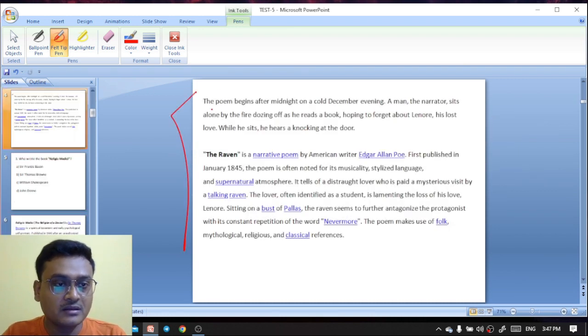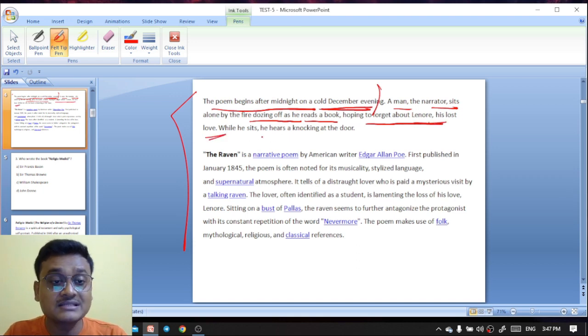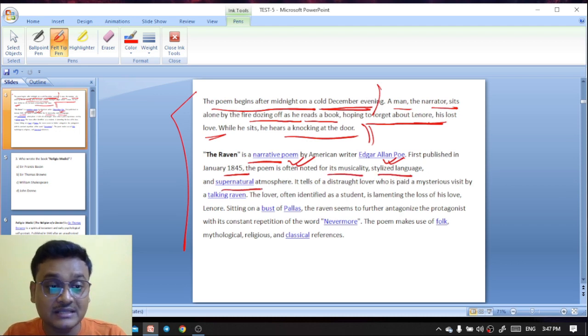And the poem here begins after midnight on a cold December evening. After midnight on a cold December evening, a man, the narrator, sits alone by the fire, dozing off as he reads a book, hoping to forget about his lost love. While he sits, he hears a knocking at the door. The Raven is actually a narrative poem by the American writer Edgar Allan Poe, first published in January 1845. The poem is often noted for its musicality, stylized language, and supernatural atmosphere.